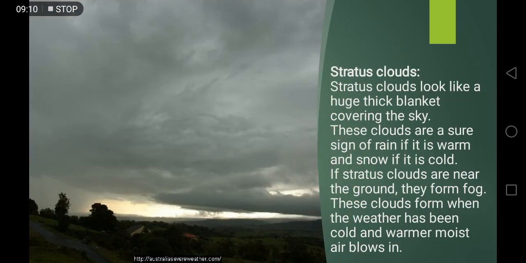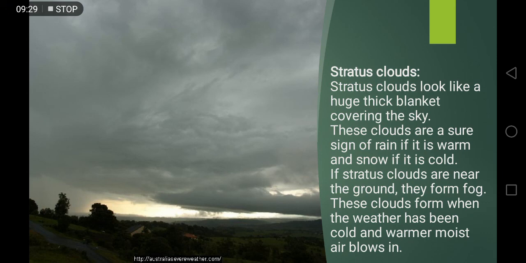Stratus clouds. Have you seen these kinds of clouds up in the sky? They are also called dark clouds. When you say the dark clouds have come in the sky, it is most probably going to rain. So do you want to know about these clouds? What are these called? These are called stratus clouds.